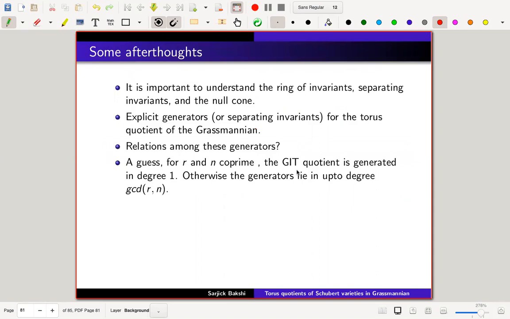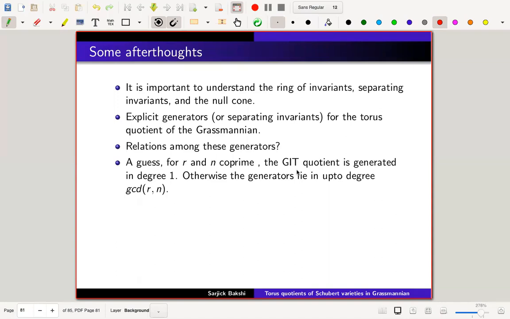At the first place, despite the problem being very classical, and nowadays people are using many different languages like variation of GIT or stacks, it is still important to understand the ring of invariants and the null cone, and finding explicit generators for the torus quotients of the Grassmannians, which is still not known. And of course, the relations are even more difficult to study. So one possible method is by Ravi Vakil, Benjamin Howard, Snowden, and Nilsson, using some toric degeneration to hit this problem.